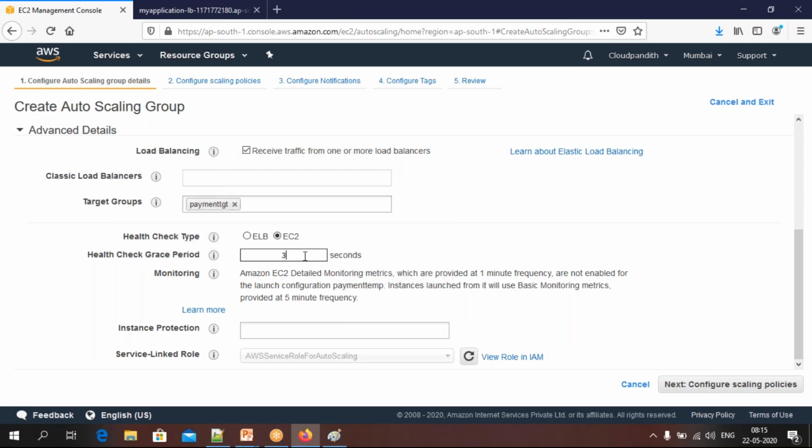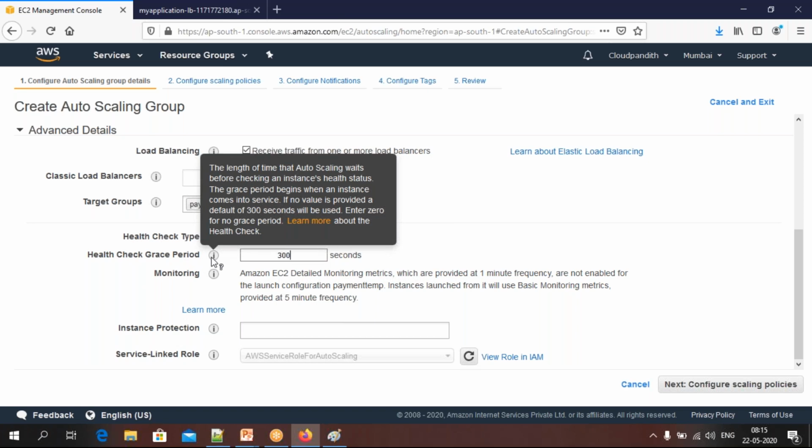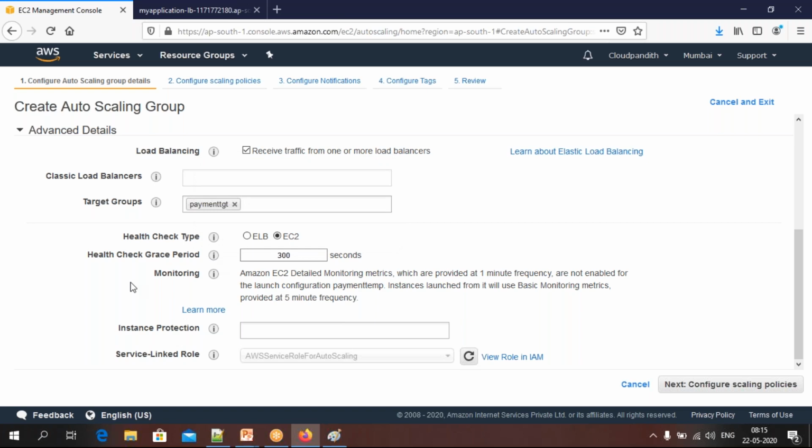Sorry, this is not that one. So grace period, what is this about? Okay, so grace period is something before it starts checking the health of the instance. It is going to wait for 300 seconds, because your instance is not up and running. If it keeps on checking the health of the instance, it will say it is not healthy, it is not healthy, and immediately delete it. It should not happen. It has to wait some 5 minutes. After 5 minutes, it can start checking the health of the instance. That's why grace time is 300 seconds. Okay, remaining things you can leave.